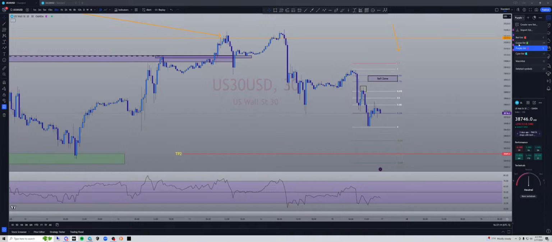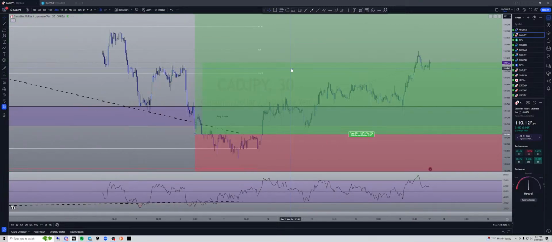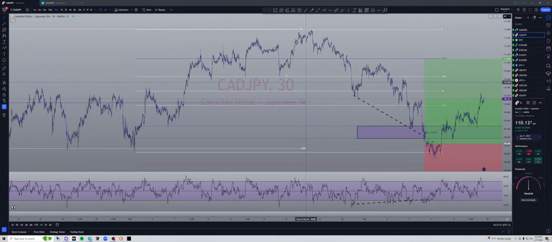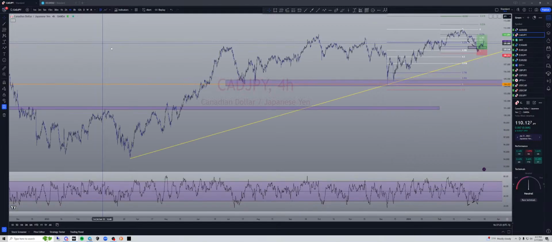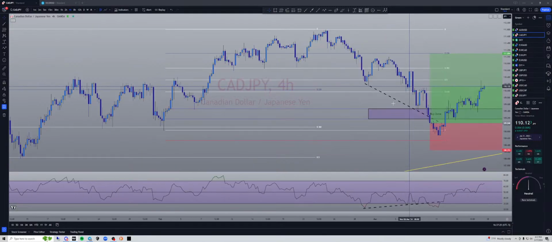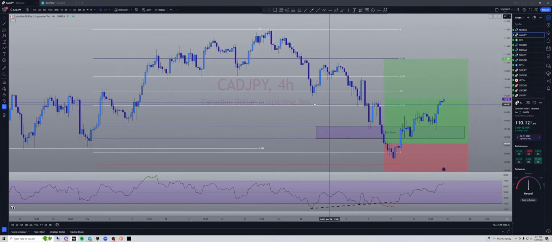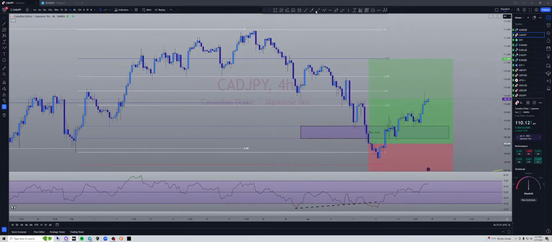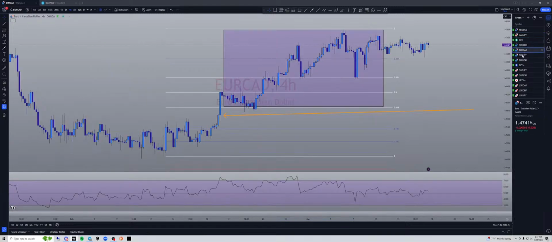Let's look at the other stuff real quick. I think we're in a CAD-J. I should move these to another one. So we're in a CAD-J and it broke. Look, guys, on the 4-hour, I even put this on the Discord. Who's all the trend line CAD-J guys, right? I'm pretty sure, if I'm not mistaken, it broke. And I even put that in the chat: Hey guys, CAD-J, and there it goes.